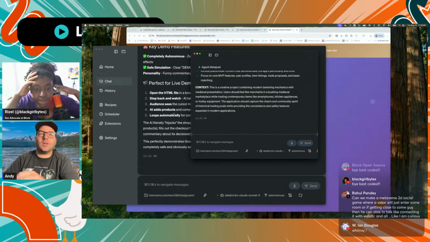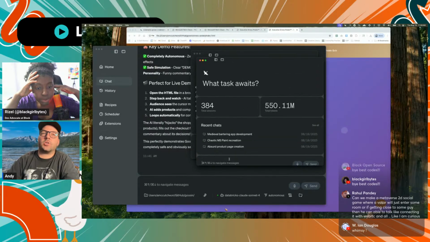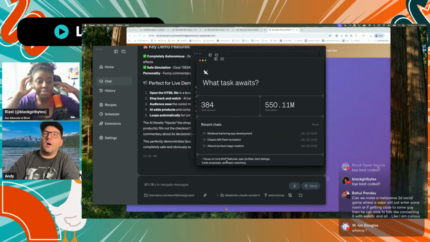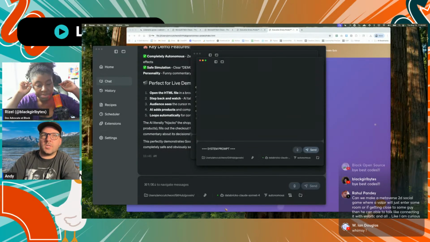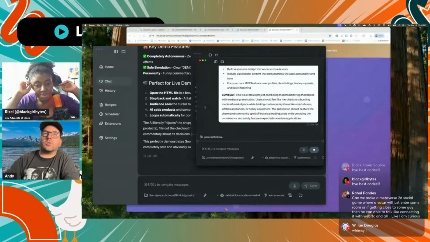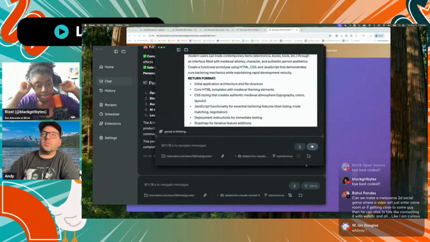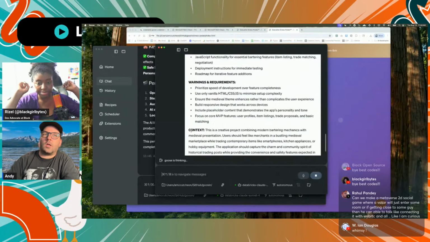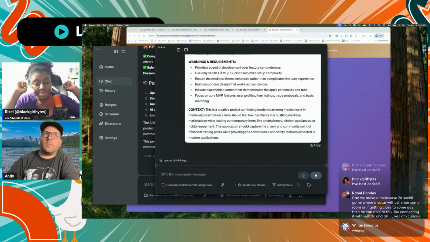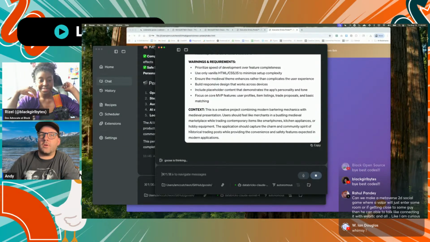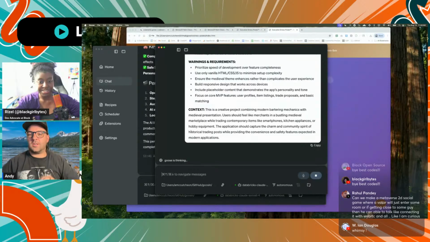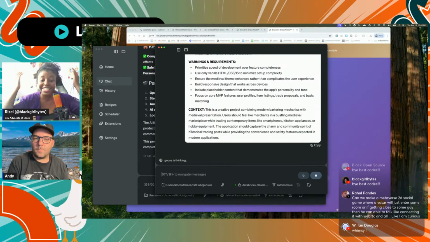Okay, so now we are going to spin up a new Goose session, of which I have like 5 running all the time, 24/7. But we're going to drop that in, and now Goose is going to start rocking out our V1 of our bartering app. And I'm super interested to see what kind of whimsy it puts in. Me too. I think this could come out cute.